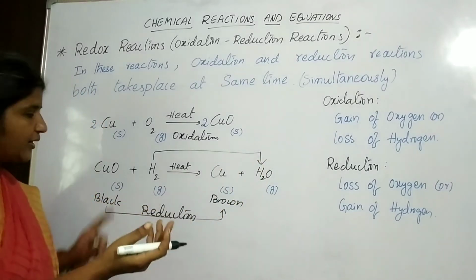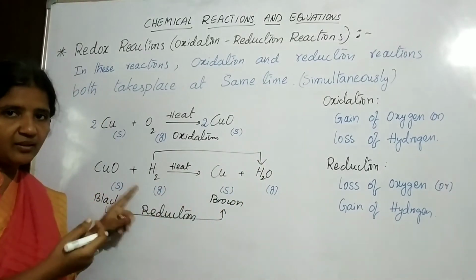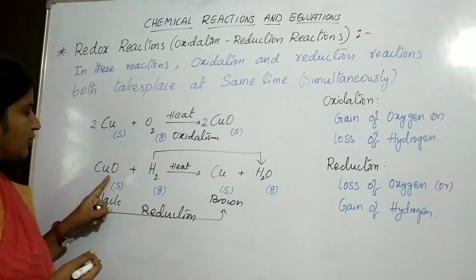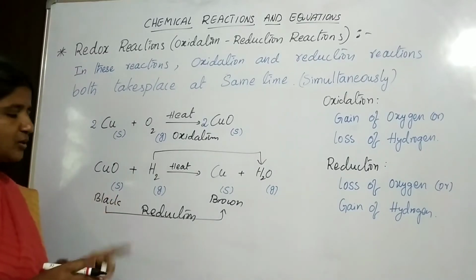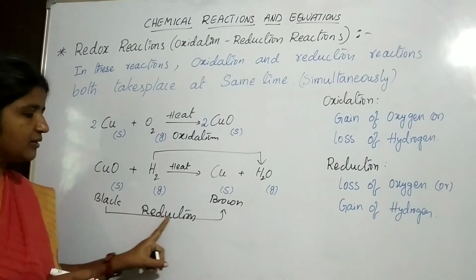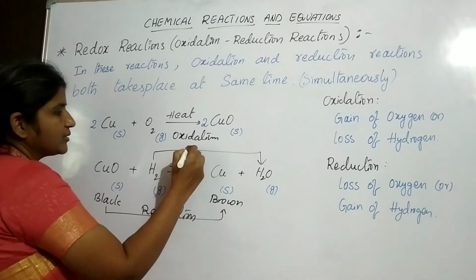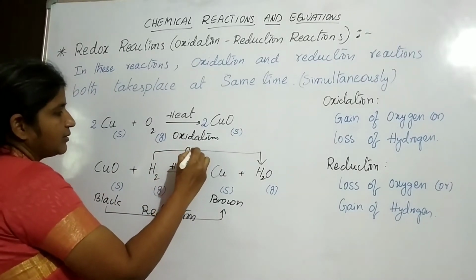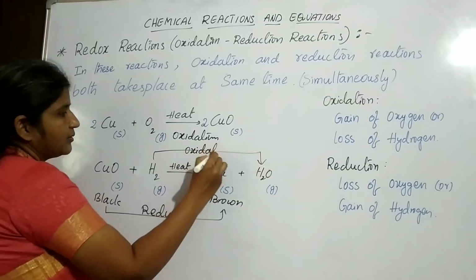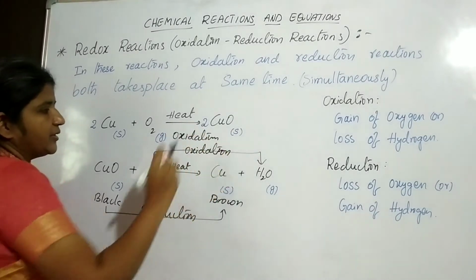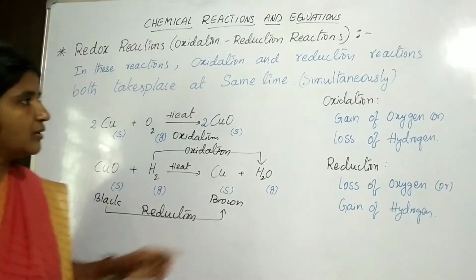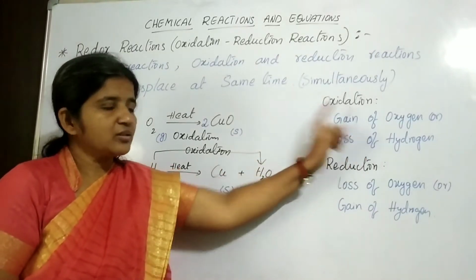So hydrogen is taking oxygen while copper oxide is giving oxygen. Giving of oxygen is called reduction. Taking or gaining of oxygen is called oxidation.